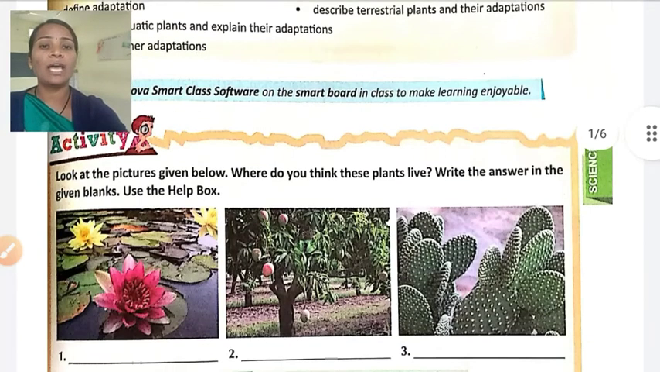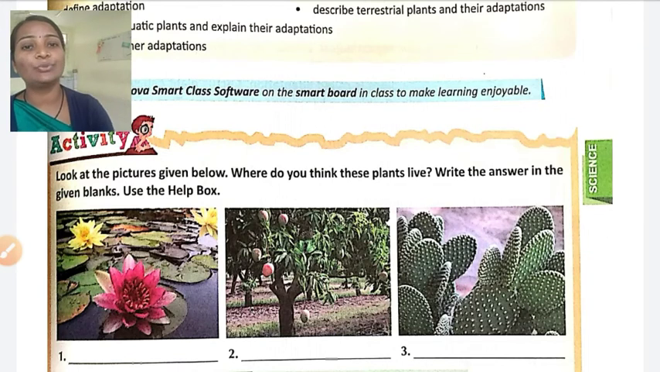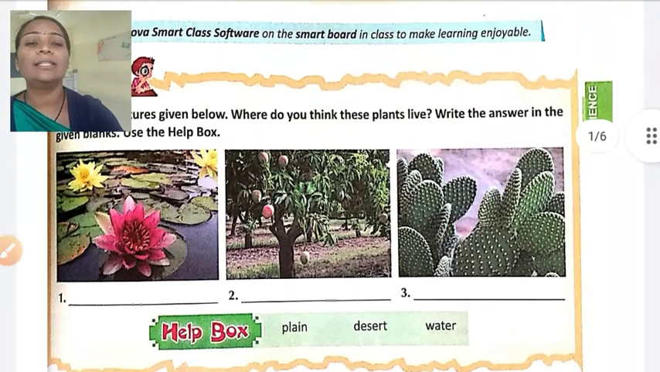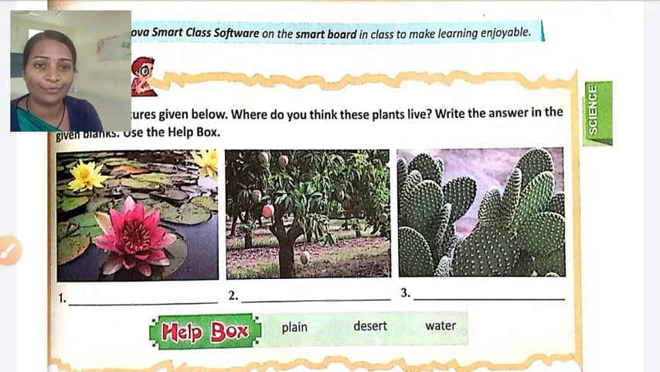Here you will have a first activity. Look at the pictures given below. Where do you think plants live? Write their answers in the given blanks. Use the help box. I think there is no need of the help box. By seeing the picture you can give the name or write where they live.